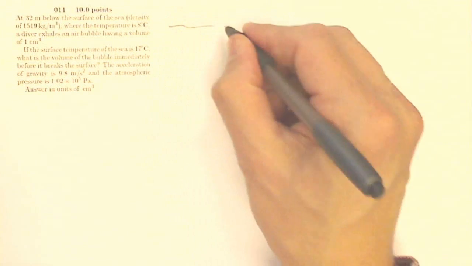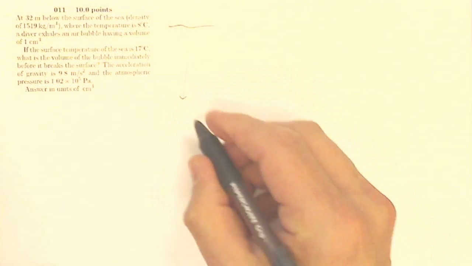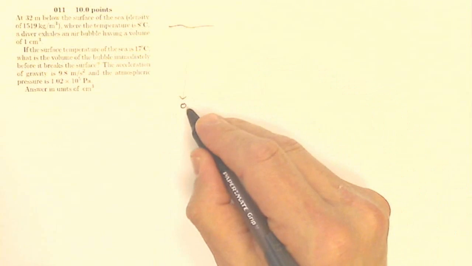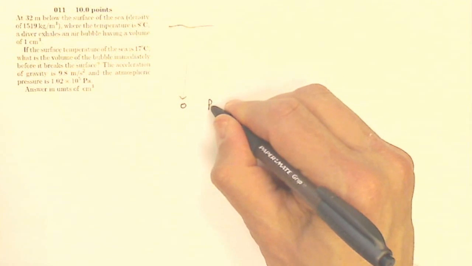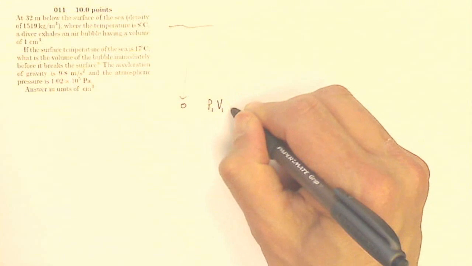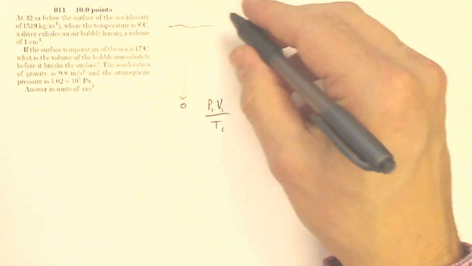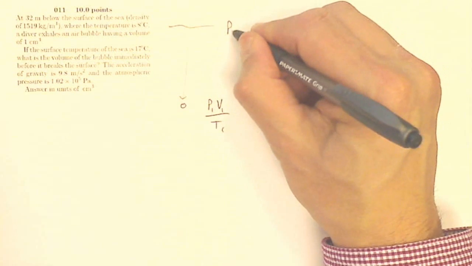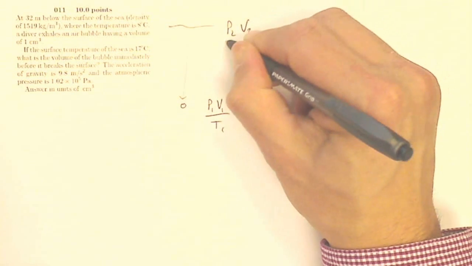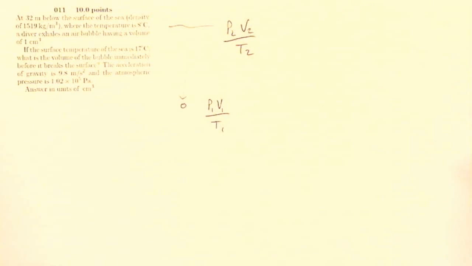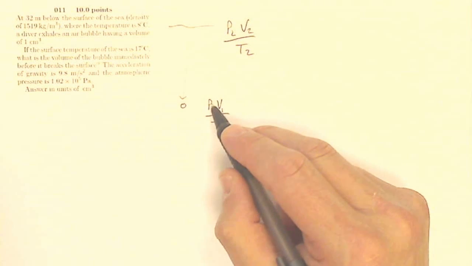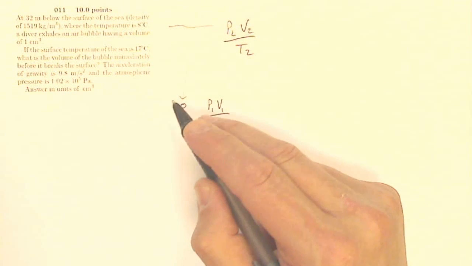So here I've got the surface, I've got some depth, and I've got this bubble initially. So here I've got a P1, a V1, and a T1. And I know that that is going to equal up here my P2, V2, over T2. But what is my pressure down here so deep underneath the sea?